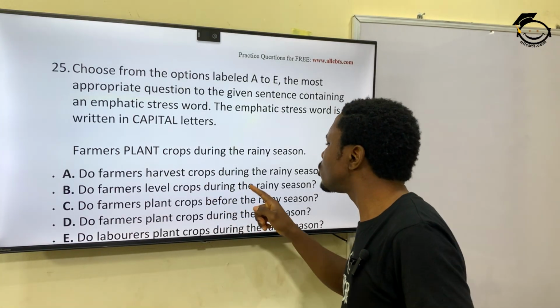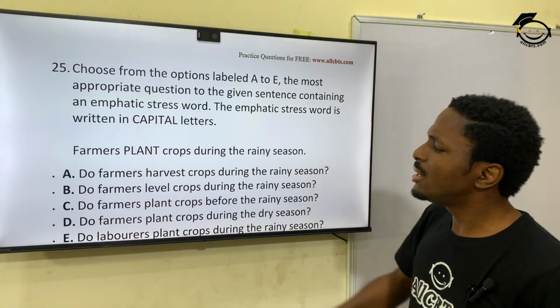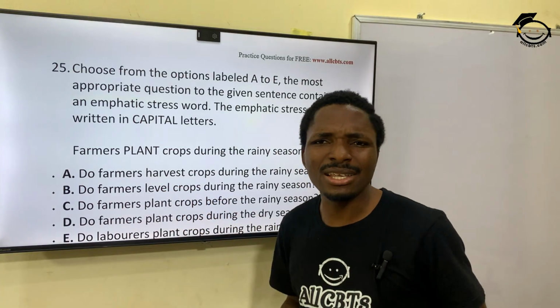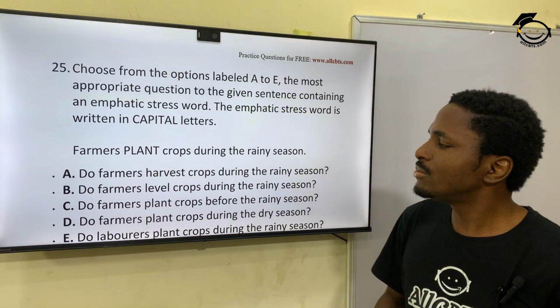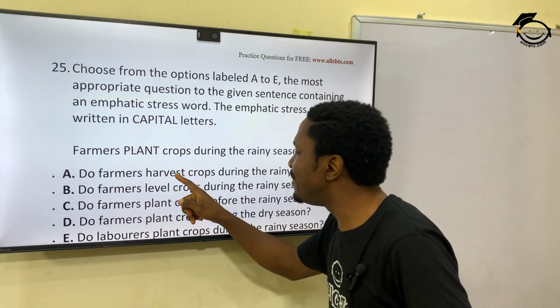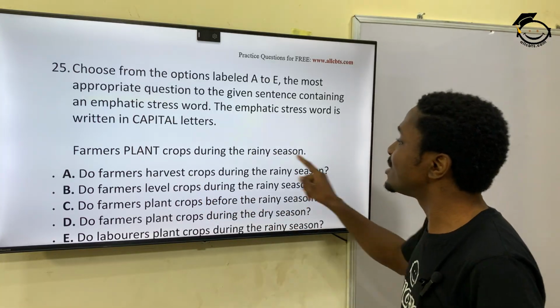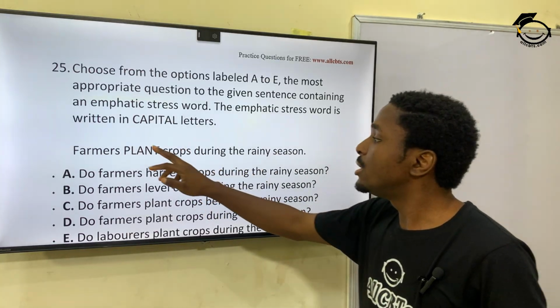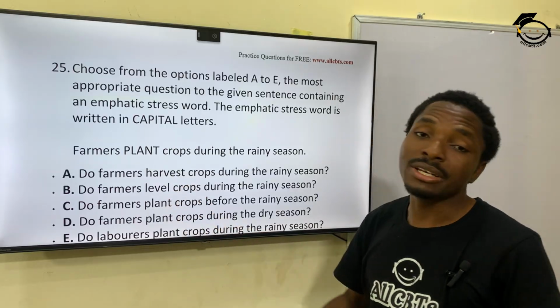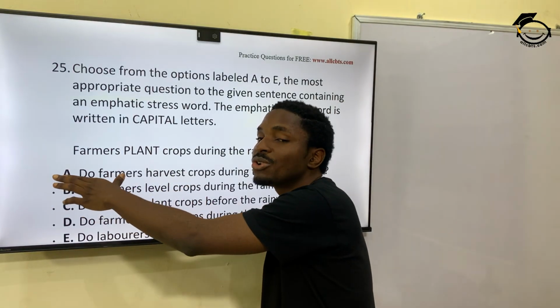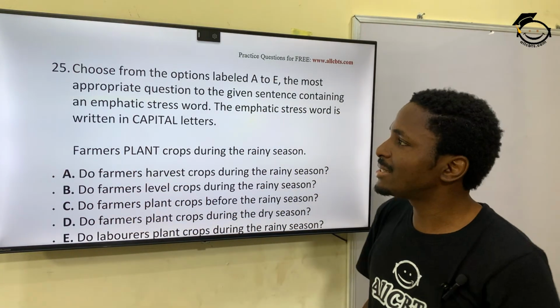Do farmers level crops during the rainy season? Now, level doesn't even make sense here. We can strike B out. Do farmers harvest? Yes. Let's see others. During the rainy season. During the rainy season, correct. So the only difference here is plant and harvest. So our option is option A, correct.